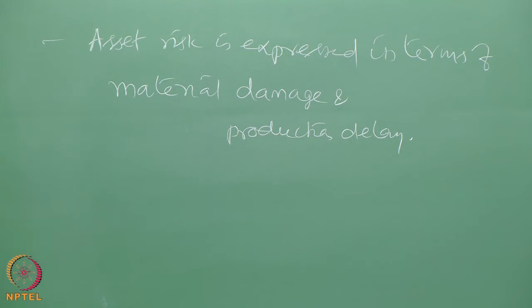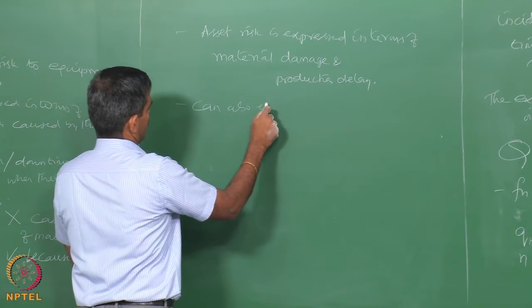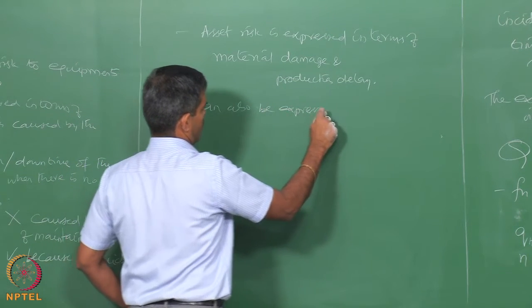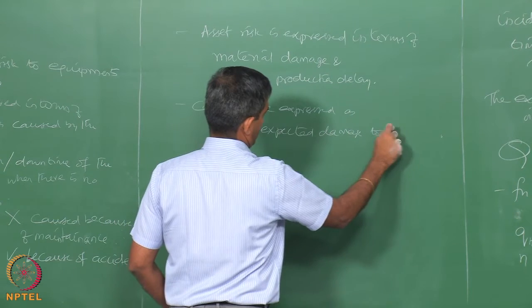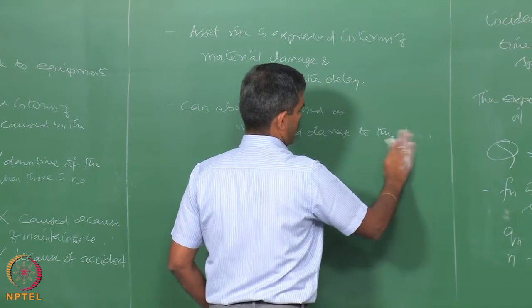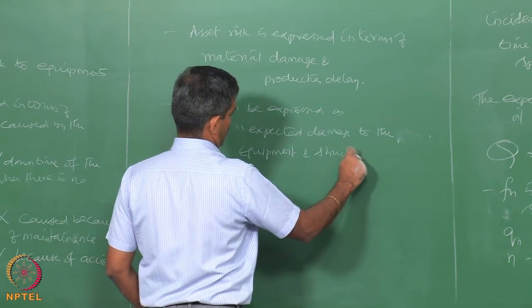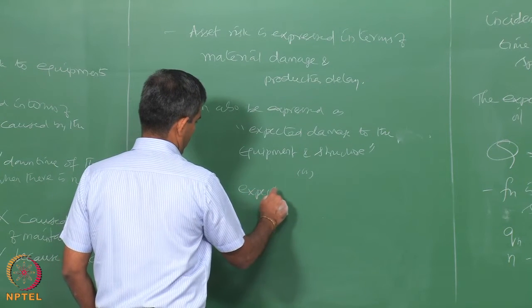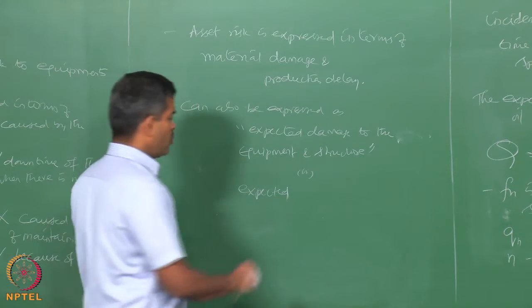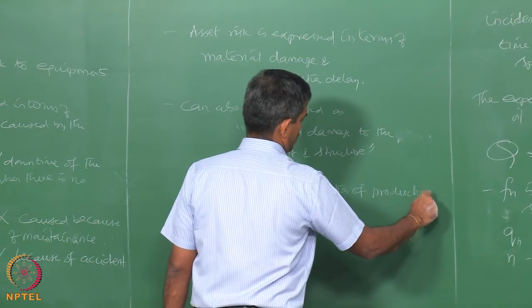Asset risk can be also expressed as expected damage to the structure and equipment, or expected duration of production delay.